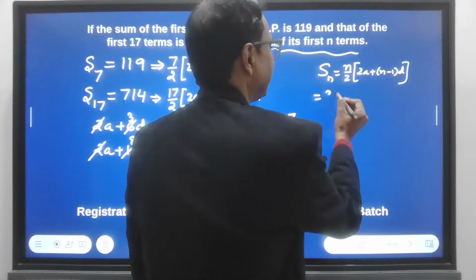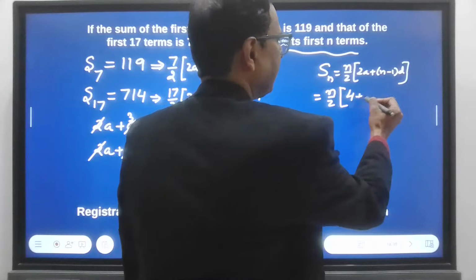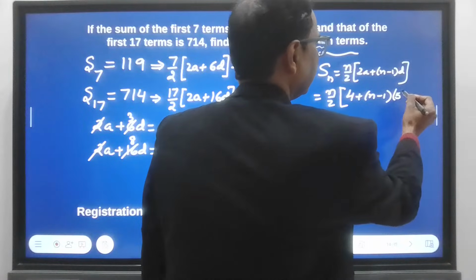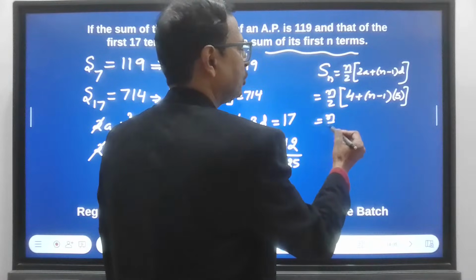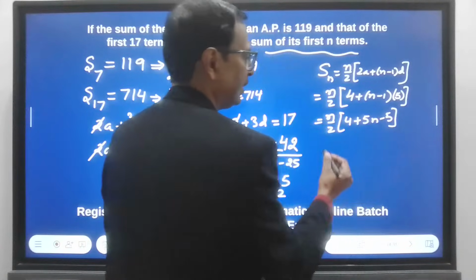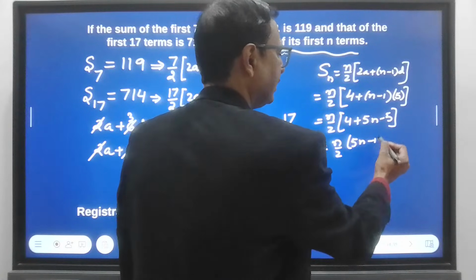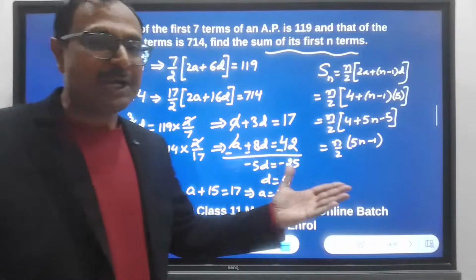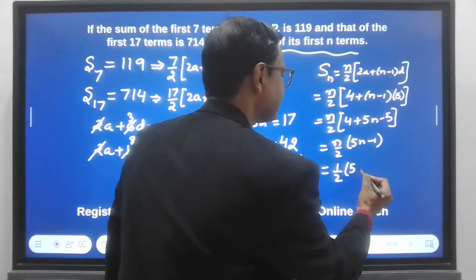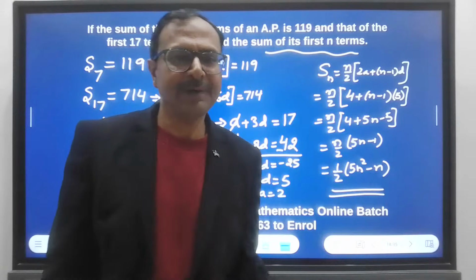So let's put the values n by 2. 2a is 2. So 4 plus n minus 1 into d. What is d? 5 into 5. So you have n by 2 times 4 plus 5n minus 5. N by 2 times 5n minus 1. This is the answer. And you can leave it here or you can write it as half 5n square minus n. This can be the final answer for the question.